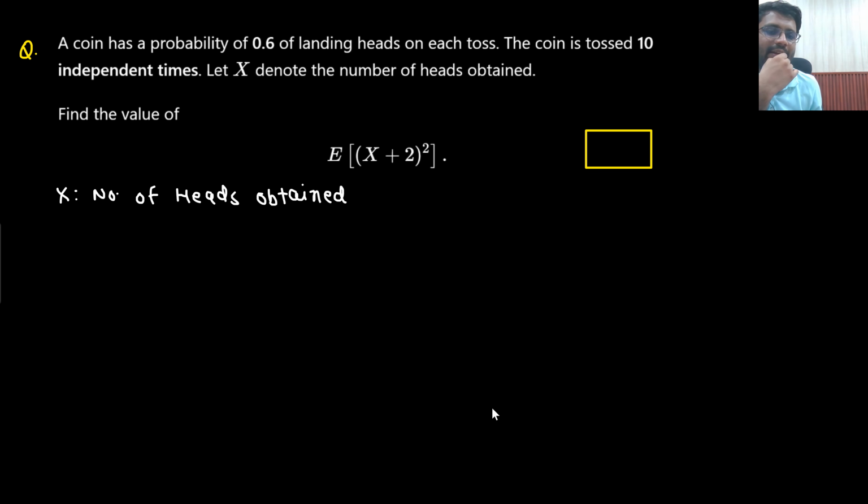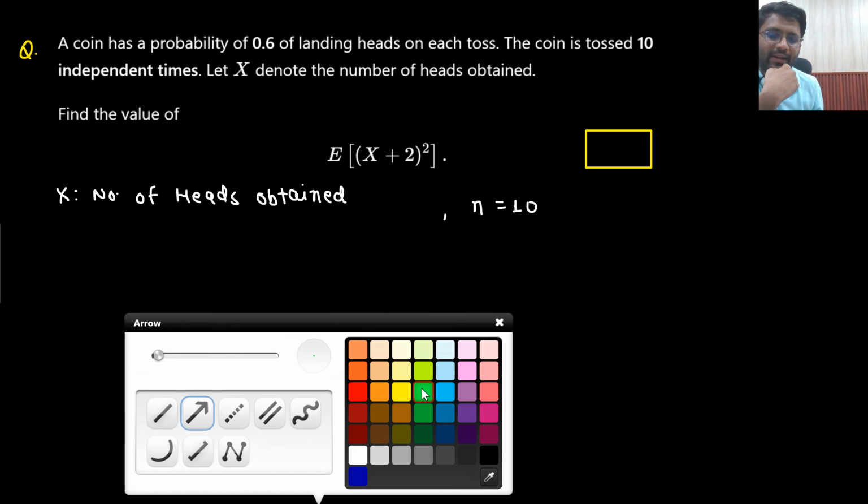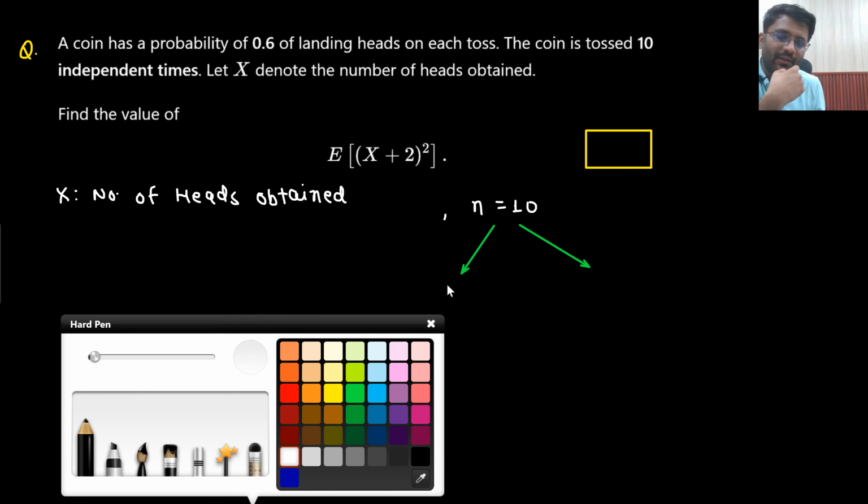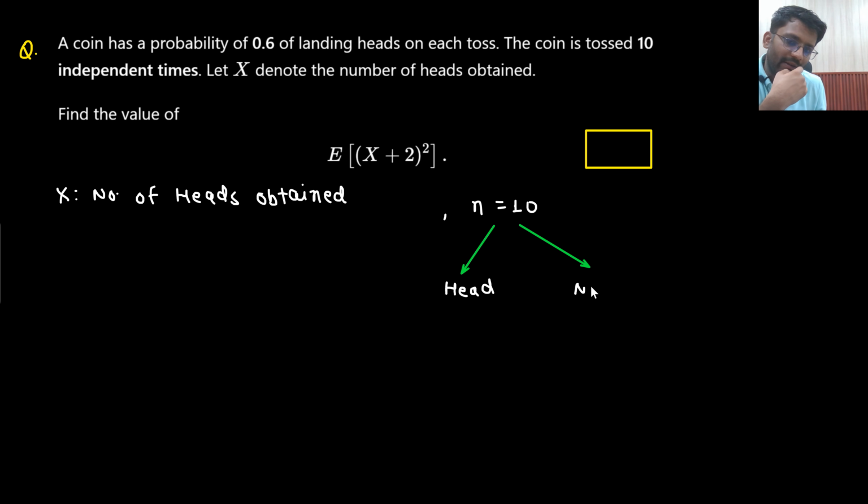So what all values can x take? x can take value 0 or 1 or 2 or 3 or whatever it is. Now what you are doing is tossing the coin 10 times. Either you will get a head or you will get a tail. So either you will get head or not head, right?